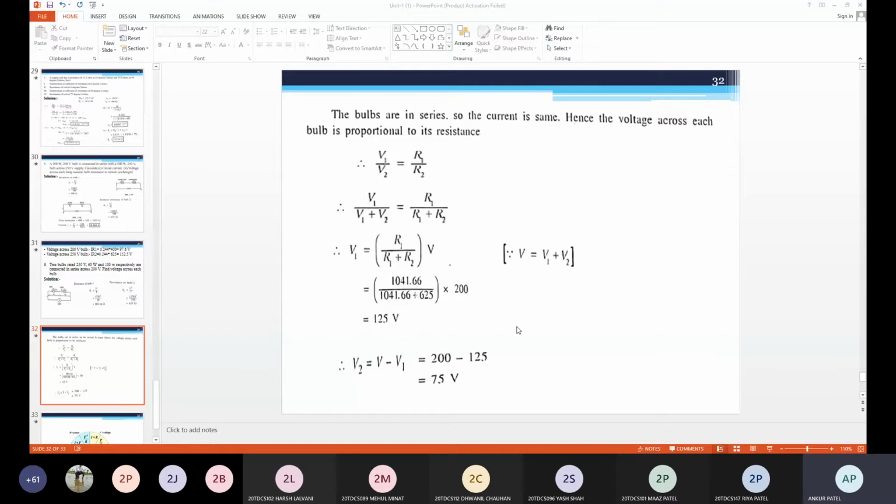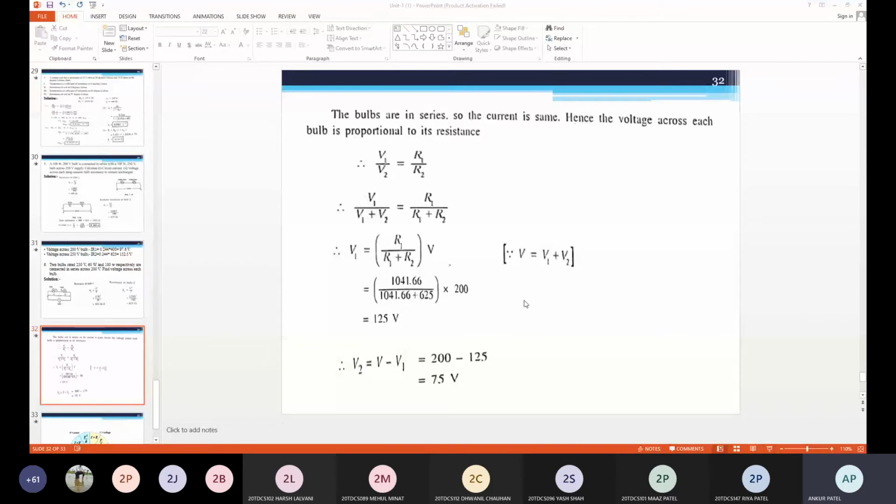So can we find V2? V2 is equal to V minus V1. So V is 230 minus 100, that is 130 volt. Okay. Now we do not know the current through the circuit.